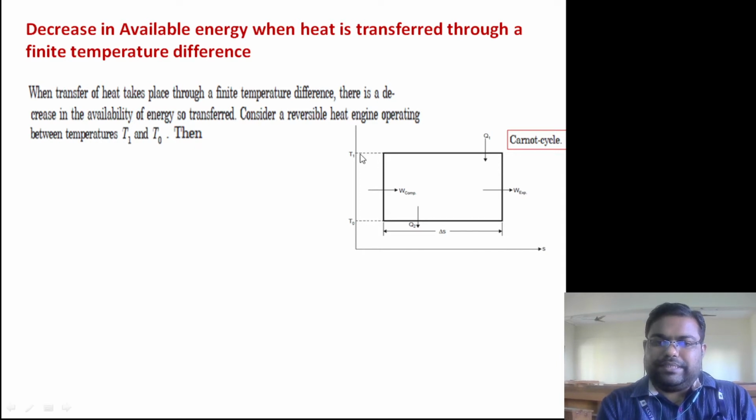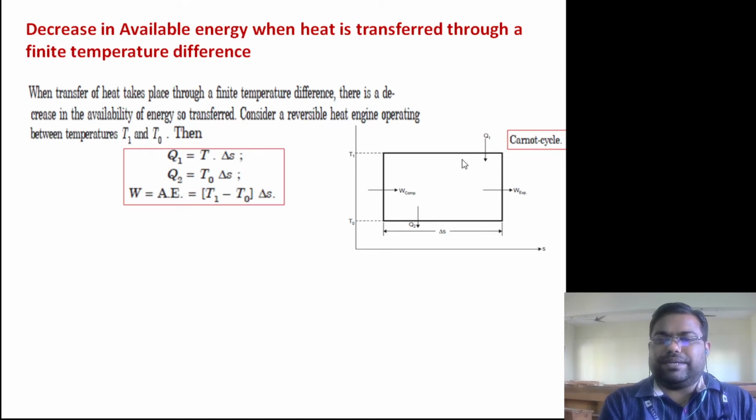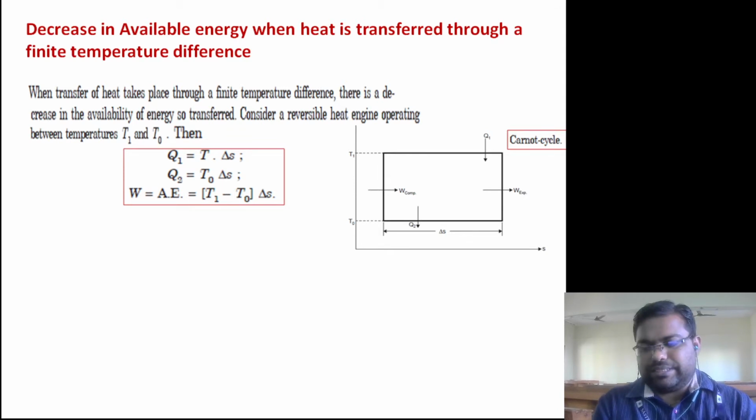Look at the heat supplied: the temperature is T1, and heat is rejected at T naught. T naught is the surrounding temperature. So we can say the heat supplied is equal to T1 into delta S, because we apply the entropy concept, ds is equal to dq by T, so Q is equal to T into delta S. So heat supplied is T1 into delta S, and heat rejected is simply T naught into delta S, because delta S is the same in both cases. So available energy is the difference of heat supplied minus heat rejected. You can write available energy is equal to (T1 minus T naught) into delta S. Very simple. This is the case when the cycle is reversible.